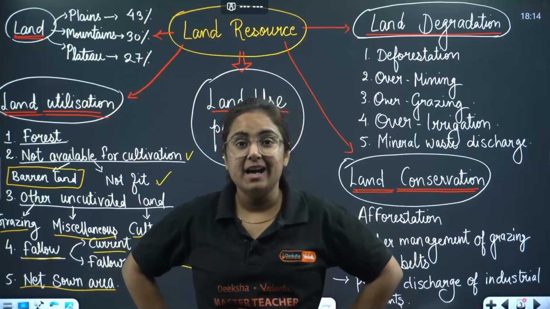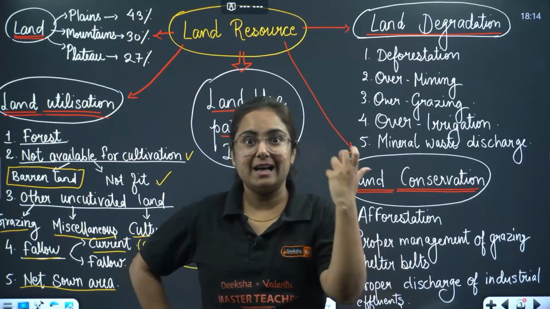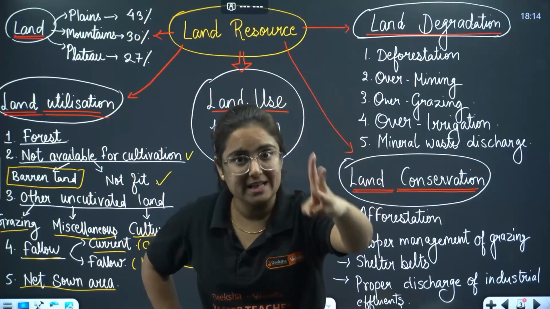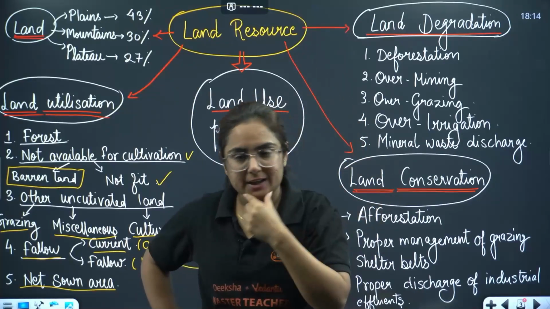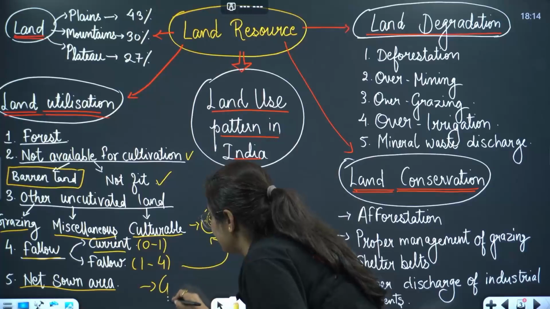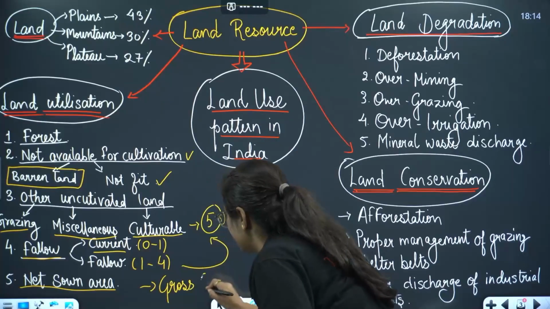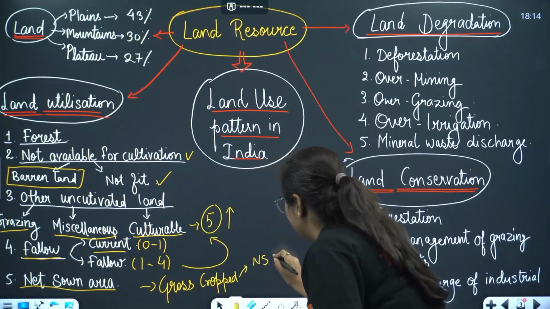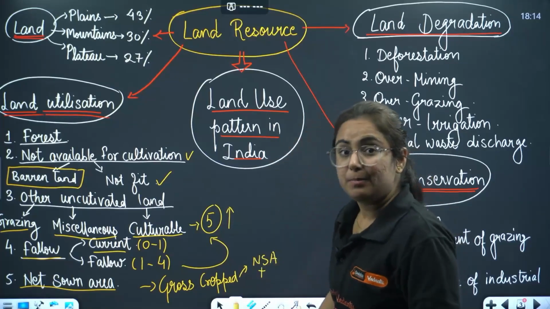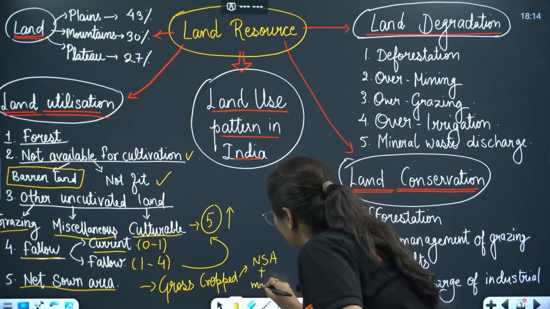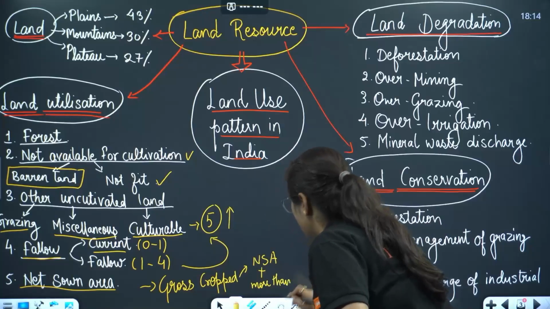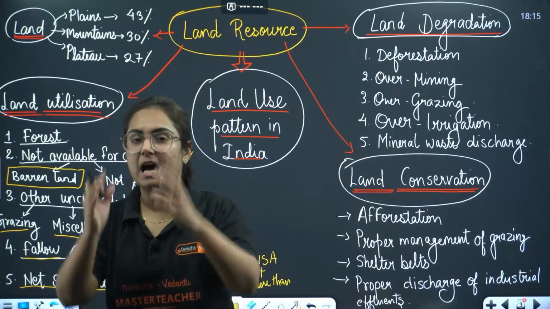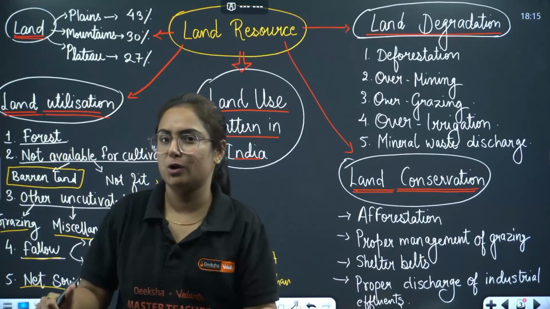But India has a different type of agriculture land. We have 3 agriculture seasons. That same land is used thrice or twice. So what about that? That will be known as gross cropped area. Pay attention, gross cropped area means net sown area plus the crops grown more than once on that land. Okay, so pay attention, there is a difference between net sown area and gross cropped area. Do not make the blunder even after watching this video.